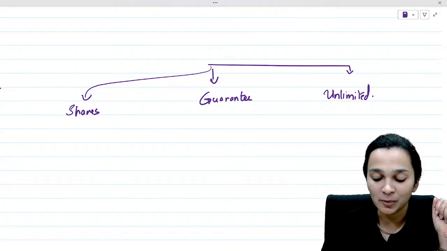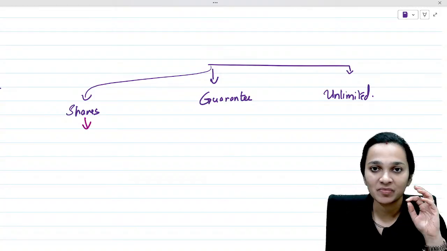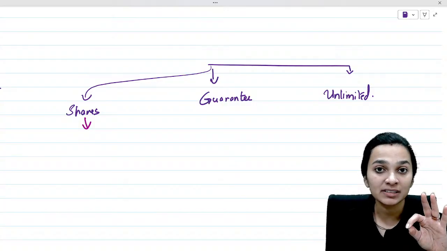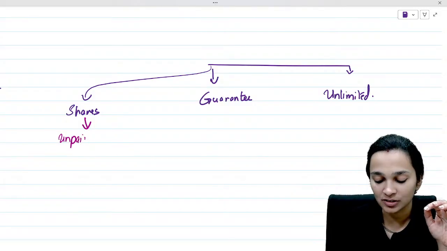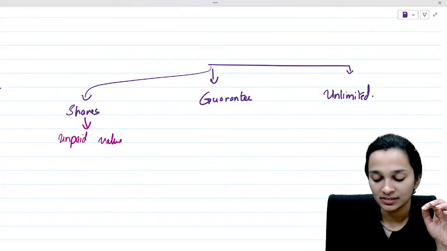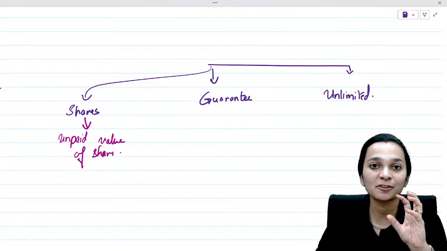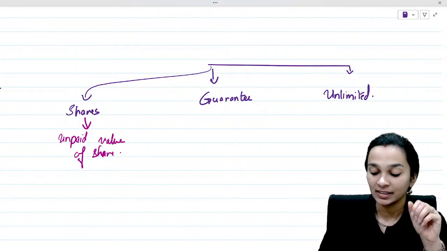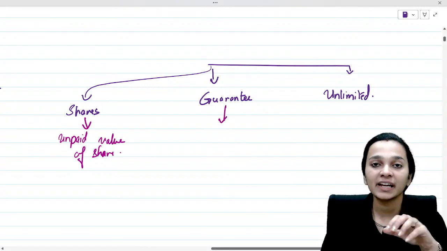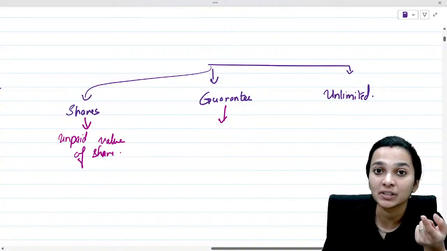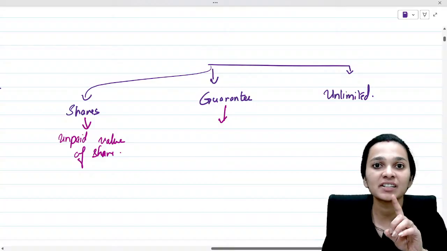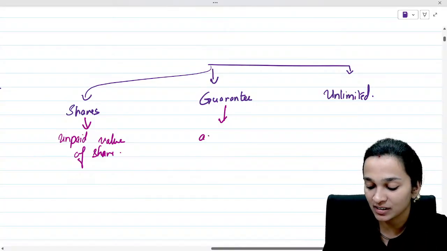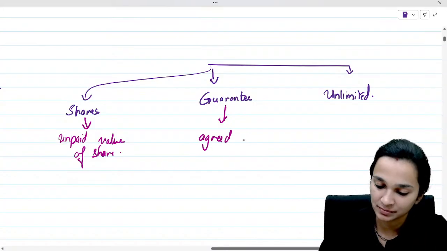Now when we talk about a company limited by shares, what is it? It is a company where the liability of members is limited to the unpaid value on shares. It is limited to the extent of unpaid value on the share. Then comes in company limited by guarantee. Now what happens in case of a company limited by guarantee? Here again the liability is limited. However, it is limited to the extent of agreed amount of contribution.